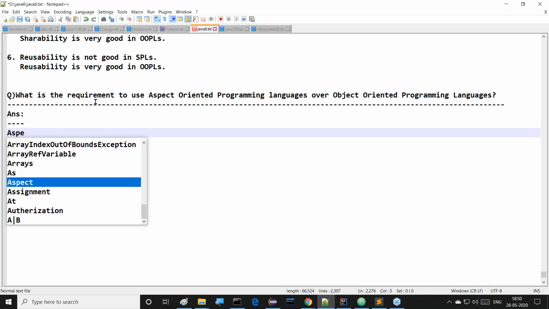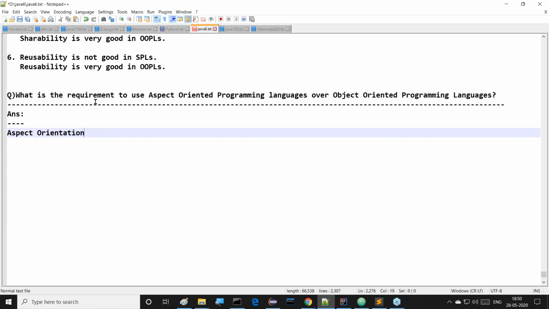Aspect orientation is the right terminology. Observe this clearly now. Aspect orientation is the right terminology. What is this aspect orientation? That's my question. I'm giving answers to you clearly. Understand this clearly.